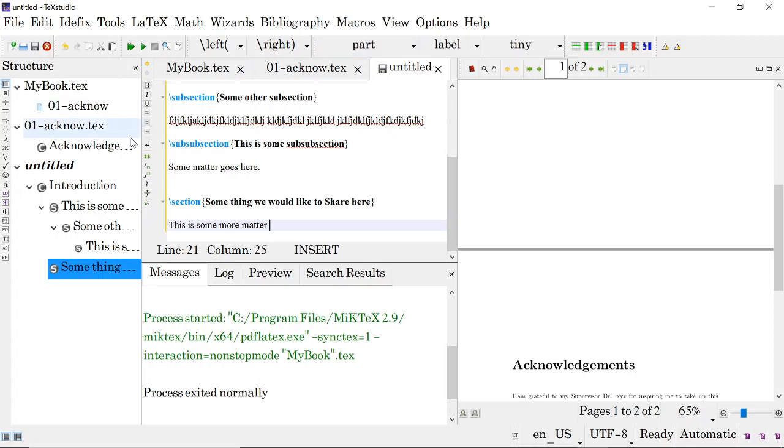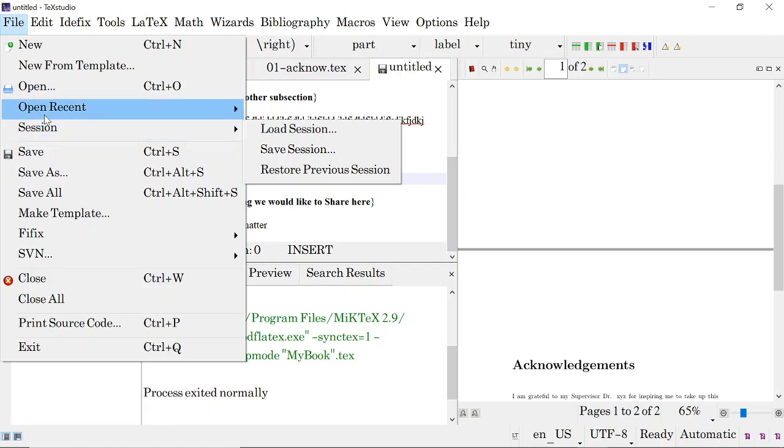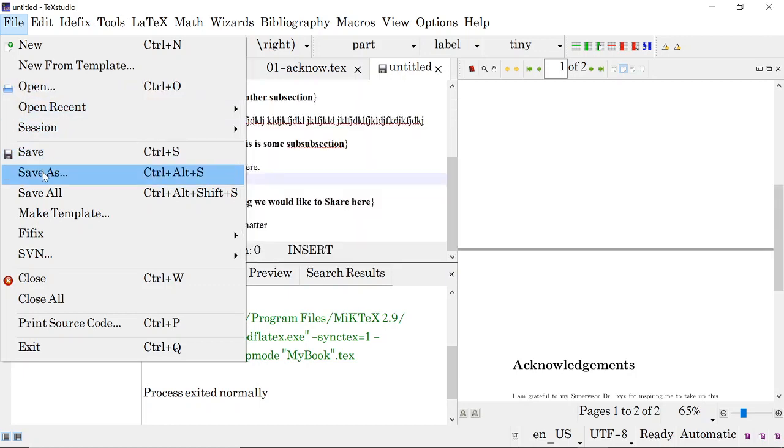My advice is, because I know all these things, I am doing it very quickly. But what I suggest is always first create the file and save it.